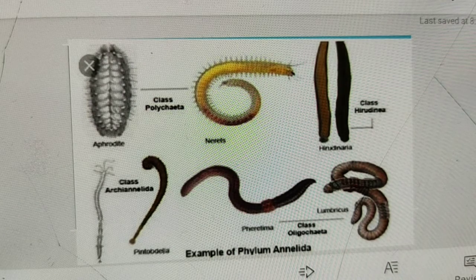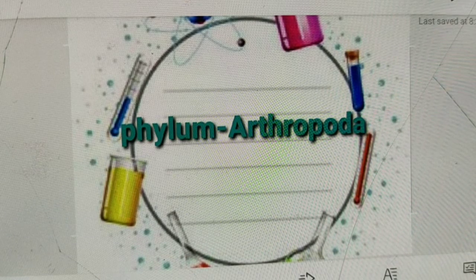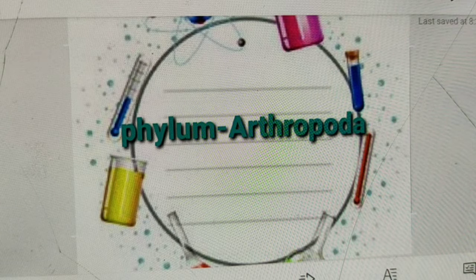Now come to the phylum Arthropoda. Okay, so what are the characteristics of phylum Arthropoda? We have to know about characteristics of Arthropoda. So their organ system level of body organization, body is bilaterally symmetrical, triploblastic and metamerically segmented. Okay, and also their appendages are jointed, coelom reduced and largely replaced by a blood-filled hemocoel. Their exoskeleton made of dead chitinous cuticle that is shed in intervals called ecdysis.